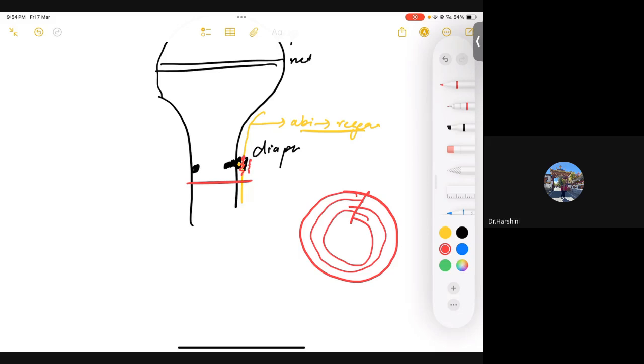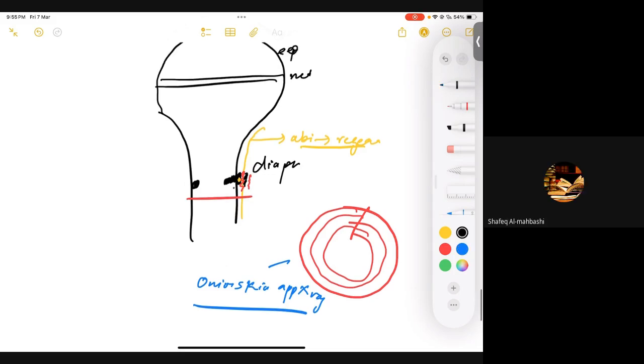Yes, clear. So we are going to have onion skin appearance on X-ray. What's the reason for that? As the tumor is growing outward, simply think of the periosteum laying down more bone, right? So ultimately you are going to have onion skin appearance. Is that clear? Yes, sir.